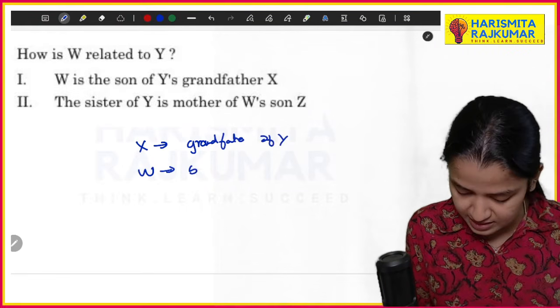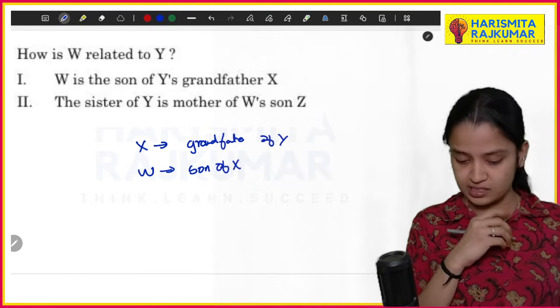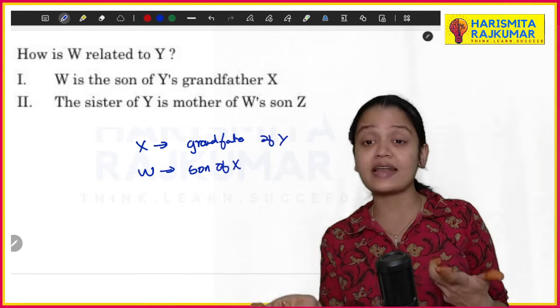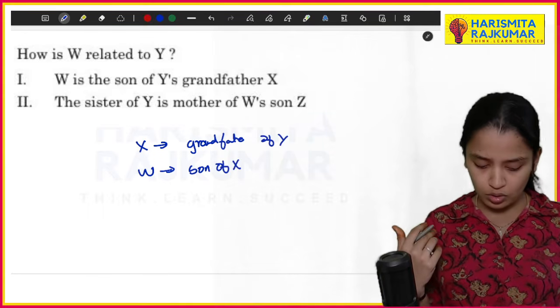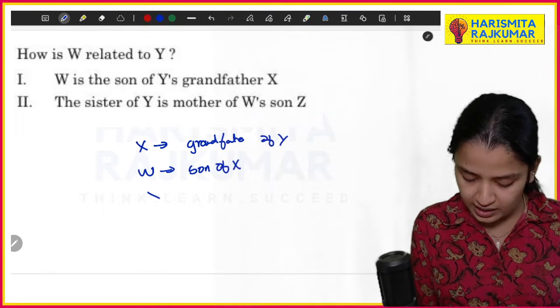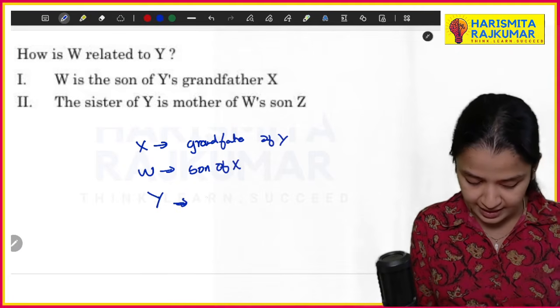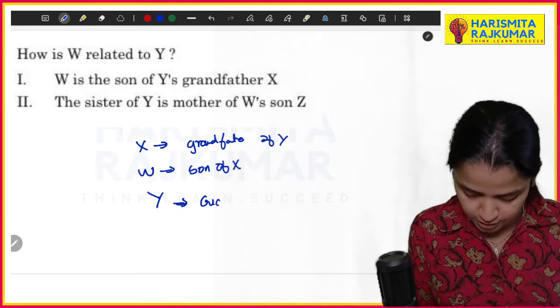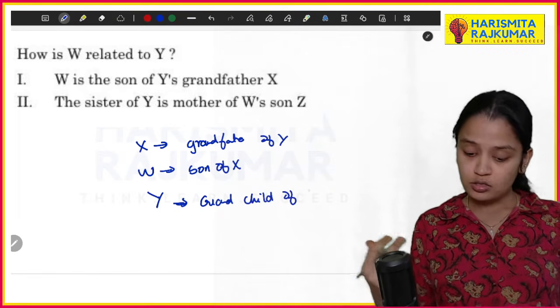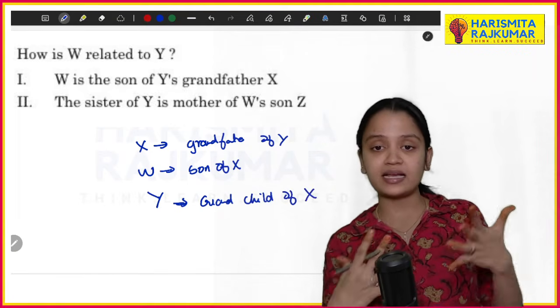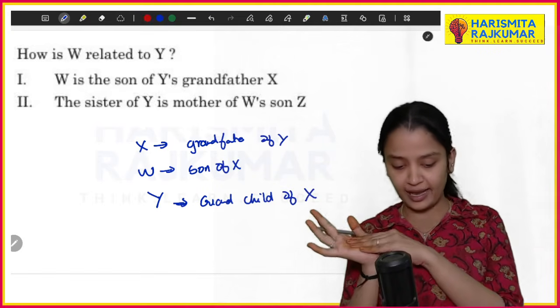W is nothing but the son of X. Son of Y's grandfather X. Okay. So now, what is Y? Y is basically the grandchild of X.